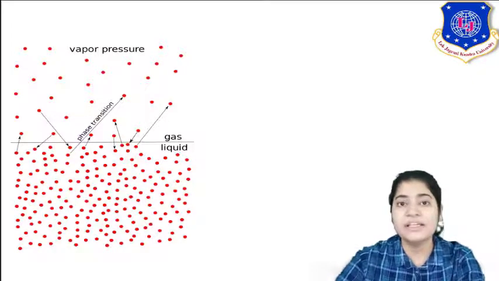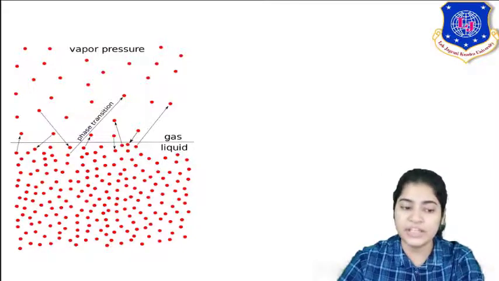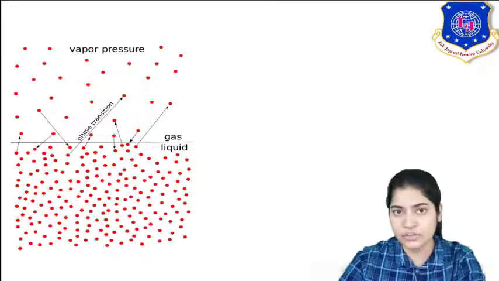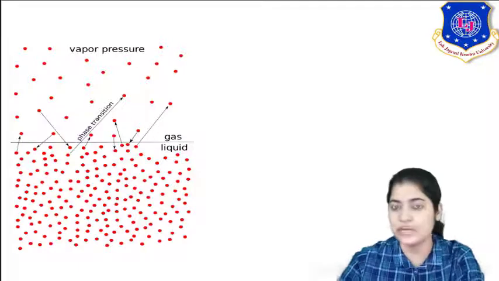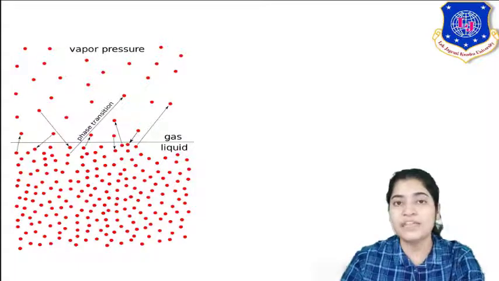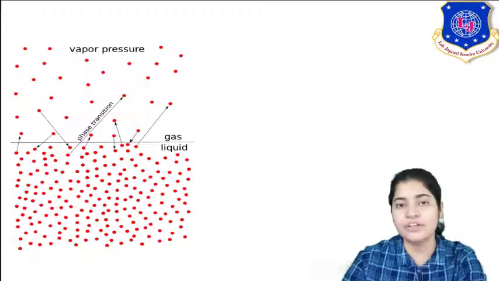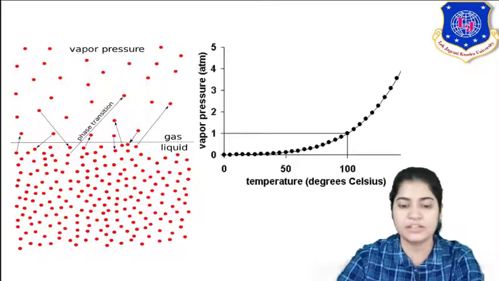Suppose I have increased the pressure to 2 atm. Now I have to heat my liquid more, so I have to increase my temperature more. Then and only then, since I am applying more energy to the liquid, more vapors are formed, and it will take time to reach 2 atm. As compared to 1 atm, for 2 atm I have to give more heat. That is, now my temperature has been increased, the boiling point has been increased.